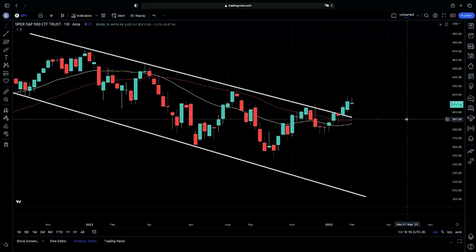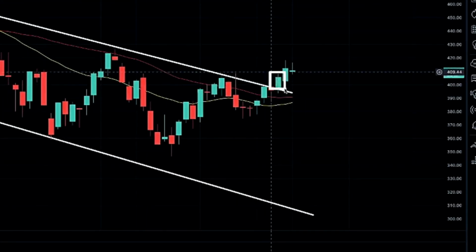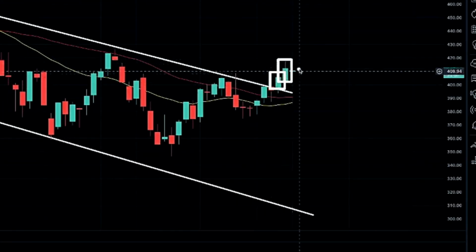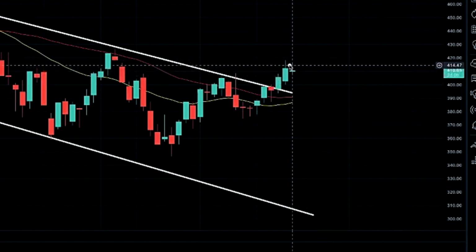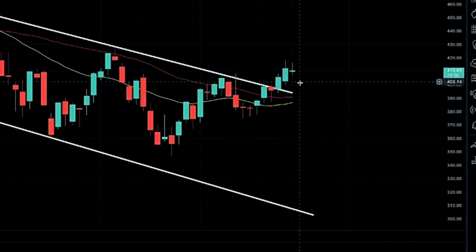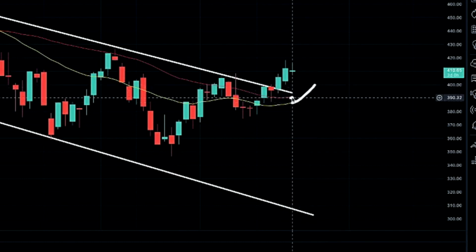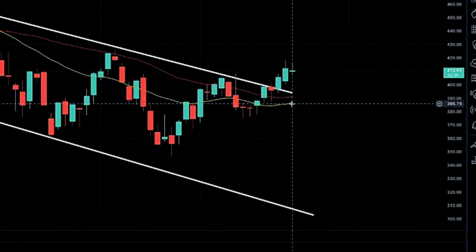Now looking at our weekly chart, our swing perspective, we did close above the upper end of our channel for a couple weeks now. We have been talking about this. We have been continuing on with bullish momentum, but as you guys can see, we are sitting on a pullback here, possible rejection candle here for that possible retest of our 20, possibly crossing above our 50 here. We do like how our 20 is starting to curl up.